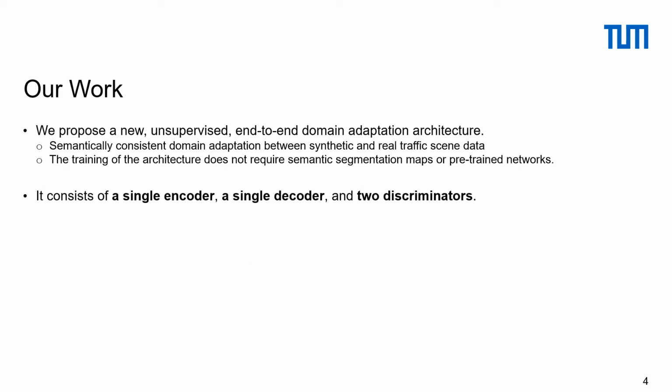In this work, we propose a new, unsupervised, end-to-end method that applies semantically consistent domain adaptation between synthetic and real traffic scene data. The training of the architecture does not require semantic segmentation maps or pre-trained networks. Our architecture is rather lightweight as it consists of a single encoder, a single decoder, and two discriminators. The lightweight architecture requires less training time and resource allocation. Therefore, it reduces energy consumption.